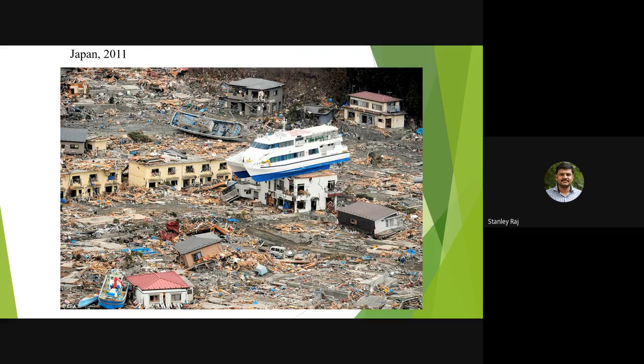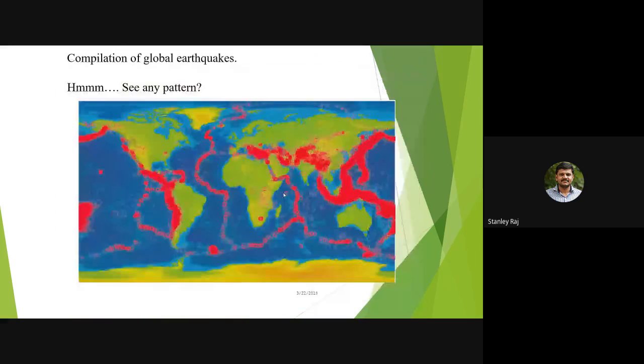The peak ground acceleration and the peak velocity were very high during this earthquake. It happened on 11th March 2011 with a magnitude of 9 to 9.1. It brought severe damage to buildings and a lot of people died. See, this is the pattern of global earthquakes so far, up to date.